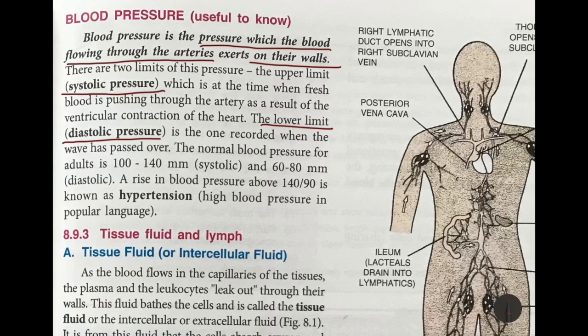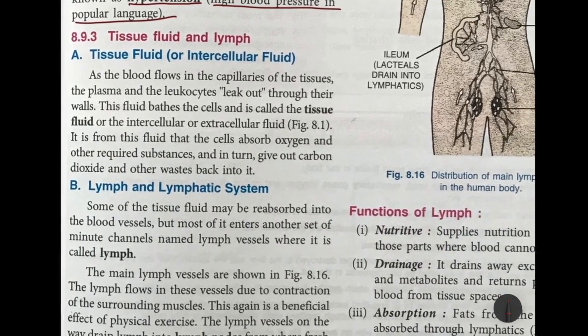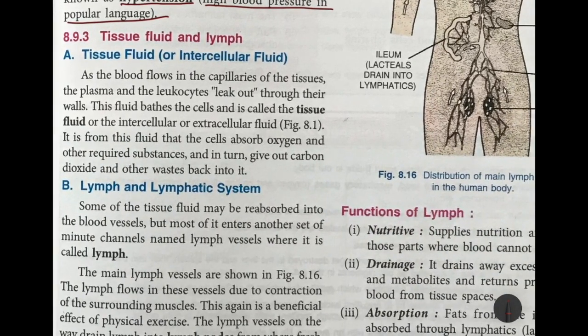The normal blood pressure for adults is 100 to 140 millimeters systolic, and between 60 to 80 millimeters diastolic. A rise in blood pressure above 140 by 90 is known as hypertension, or high blood pressure in popular language. Next, we will talk about tissue fluid and lymph. Tissue fluid, or intercellular fluid, is the fluid that is found between the cells.